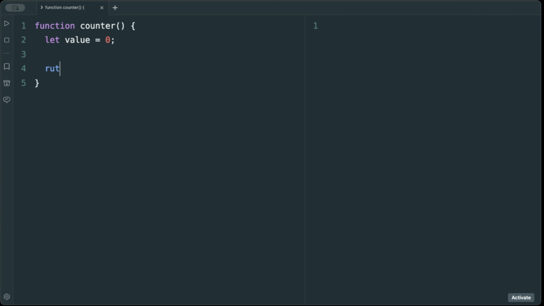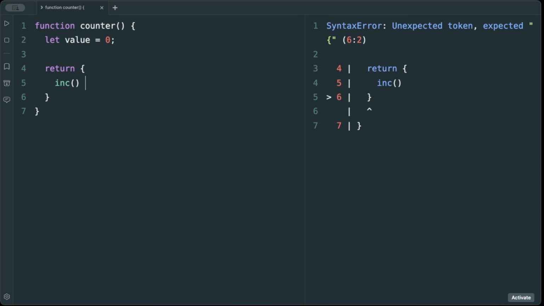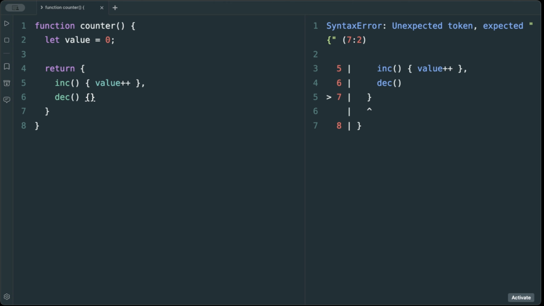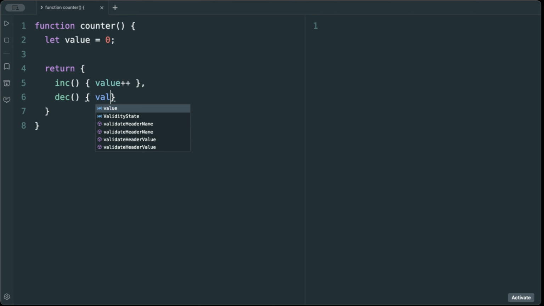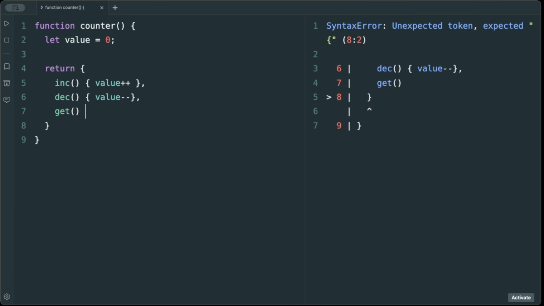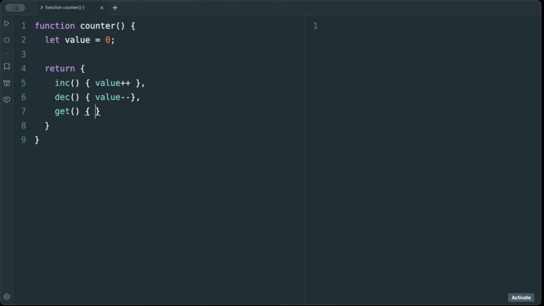Here we return an increment function, which will increment the value, then a decrement function, which decrements the value, and lastly a get function, which finally returns the value.